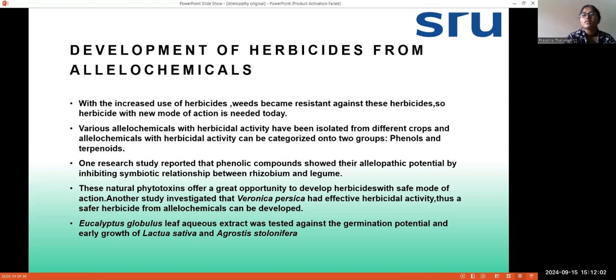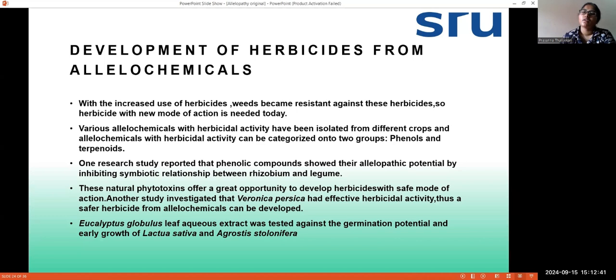And nowadays, one investigation has shown that a weed named Veronica persica has a very effective herbicidal activity on other weed plants, and it can also be used as a safer herbicide. And leaf extract of Eucalyptus globulus is also used as a herbicide for weeds like Lactuca sativa and Agrostis stolonifera. If you find these two weeds in your crop, you can use the Eucalyptus globulus leaf extract.